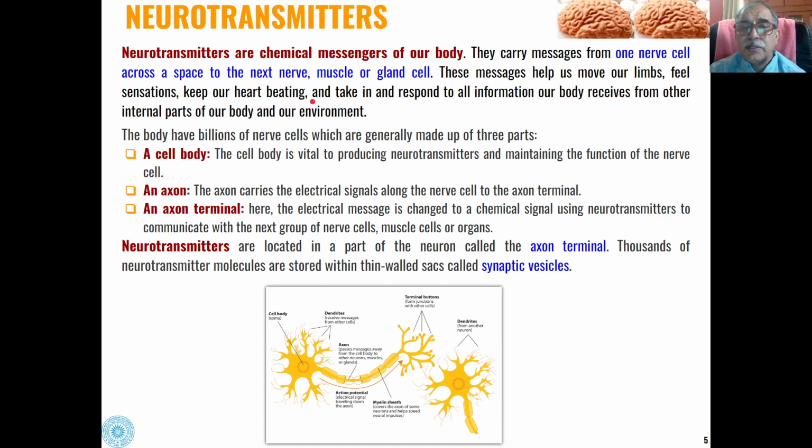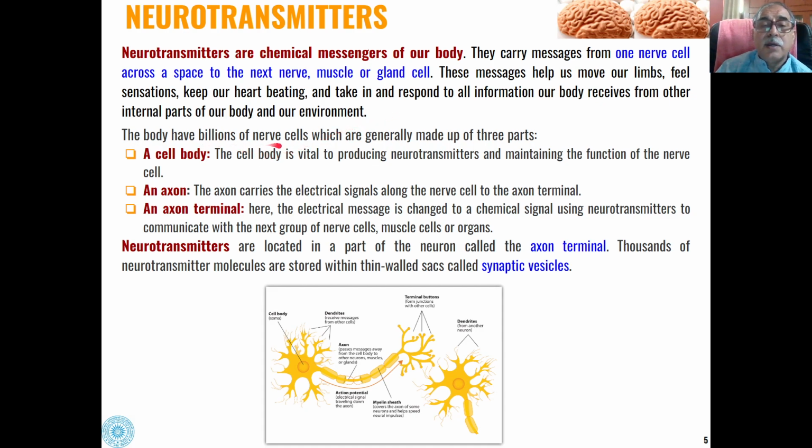our heart beating. And basically, they take in and respond to all information our body receives from one internal part of our body and the environment. So that means neurotransmitters are very important for the normal movement of the body.